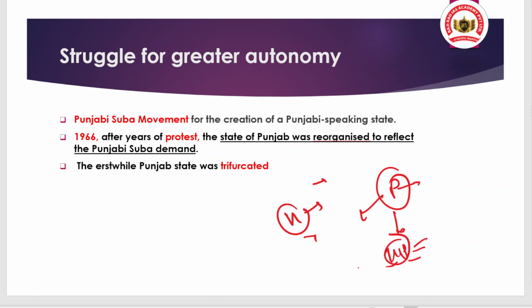The Punjabi Suba movement started demanding a Punjabi-speaking state, and when the protest grew too much, in 1966 the state of Punjab was reorganized to reflect the Punjabi Suba demand, and Punjab was trifurcated. Trifurcated means divided into three parts, which three parts we have already talked about. That is also the point.